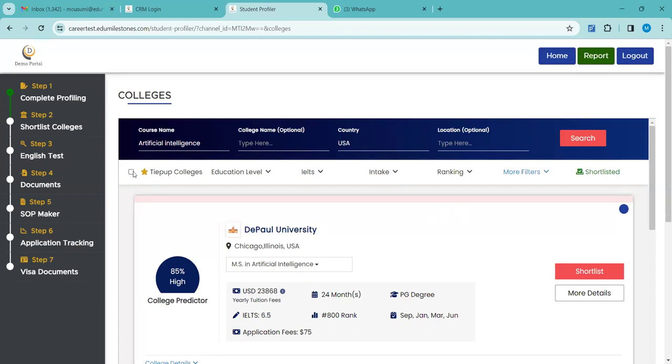Again, there is this option of tied up colleges. Can you see my cursor, everyone?